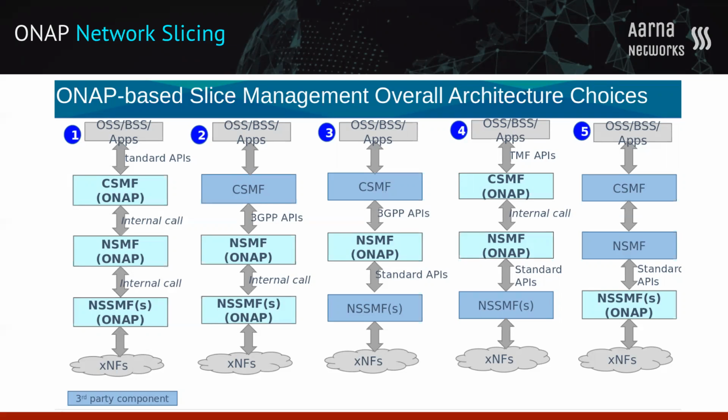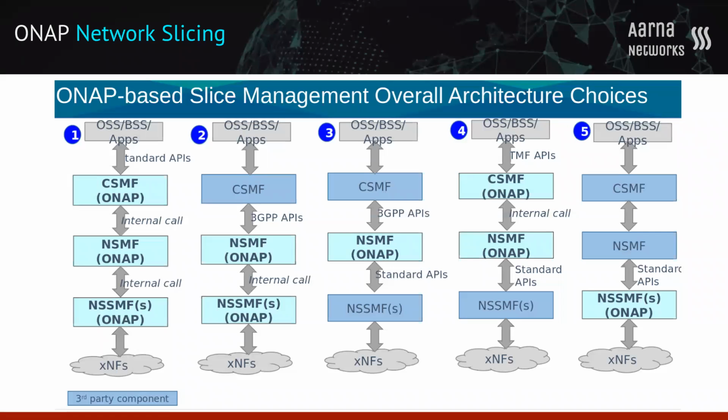As everybody would be familiar with OSS and BSS, I'm keeping that aside. I would like to talk about the CSMF from the ONAP perspective. CSMF is one of the components which is responsible for translating your communication service requirement into your network slice requirements. It is also responsible for your interaction with your OSS and BSS, as you see in the diagram there, and for communicating with your NSMF, which is your network slice management function.